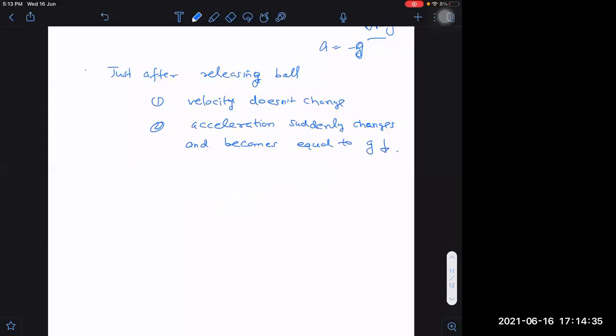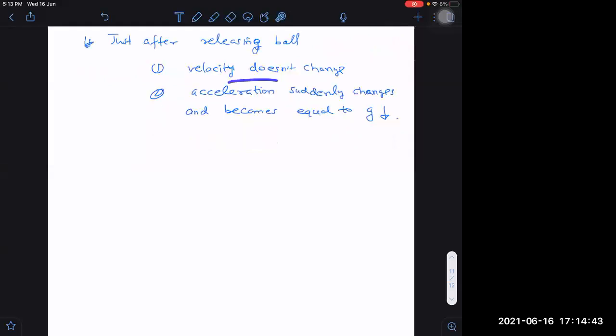You have to learn this and try to understand it properly. Now I'm making another attempt to make you understand why velocity doesn't change and why acceleration changes suddenly. I will try to explain it again. Listen carefully. Let's say I'm giving one thought experiment to you.